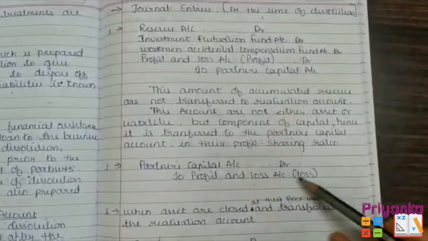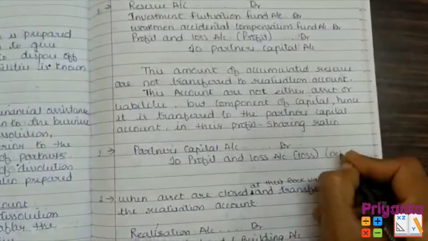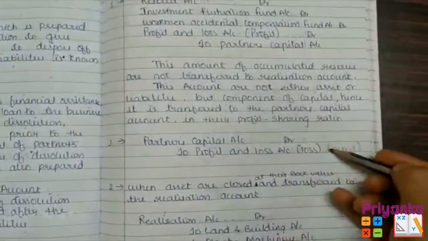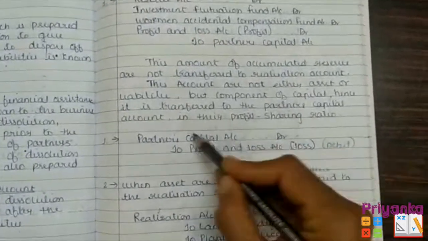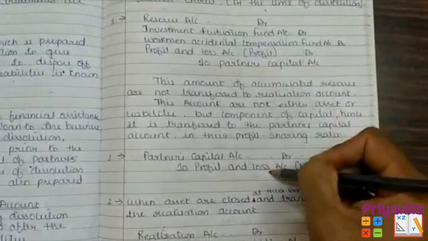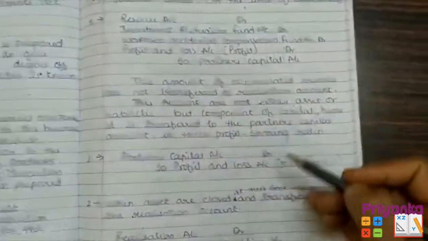And if the profit and loss is on the debit side, it is also written debit profit and loss, and also written profit and loss in bracket loss. So that time this account will be credited and the partner's capital account will be debited. These two have to be written together. You can write down this explanation first and then you can write down these two journal entries.